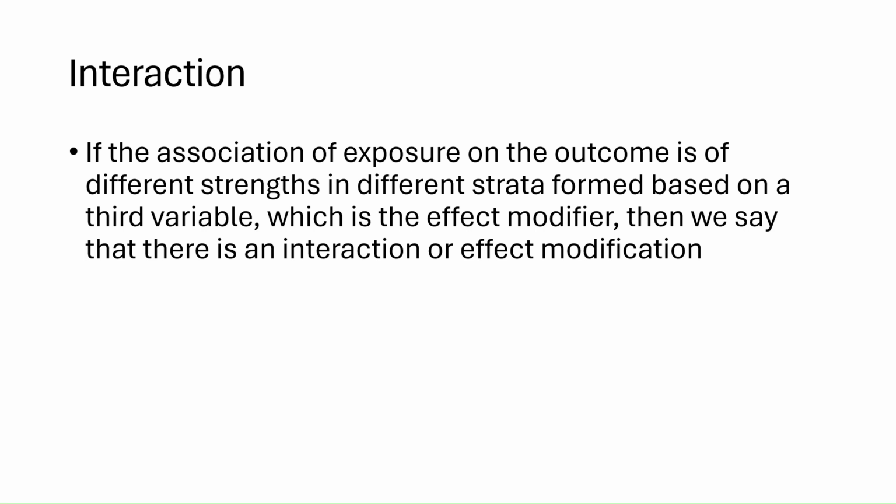Another way of trying to understand the concept of interaction or effect modification is as follows. If the association of exposure on the outcome is of different strengths in different strata formed based on a third variable, which is the effect modifier, then we say that there is an interaction or effect modification.